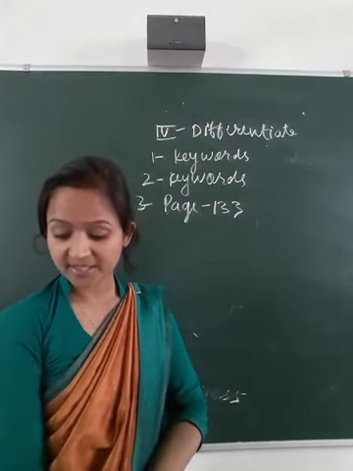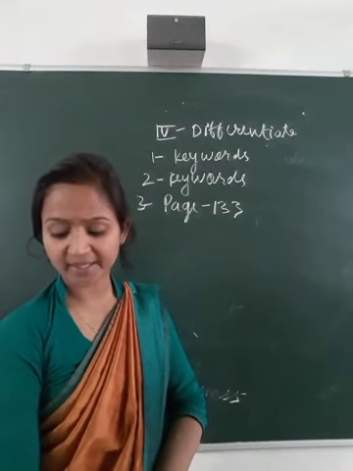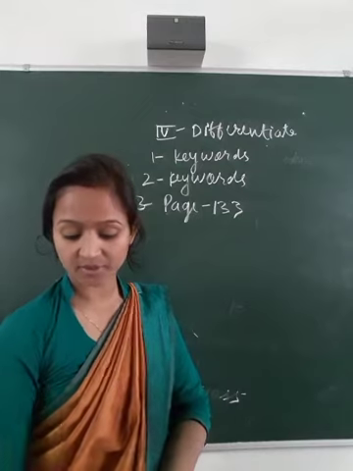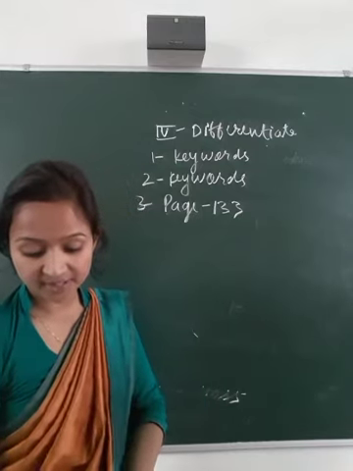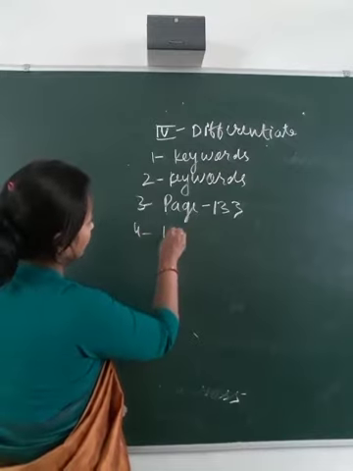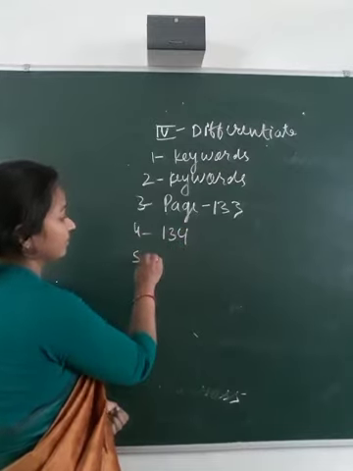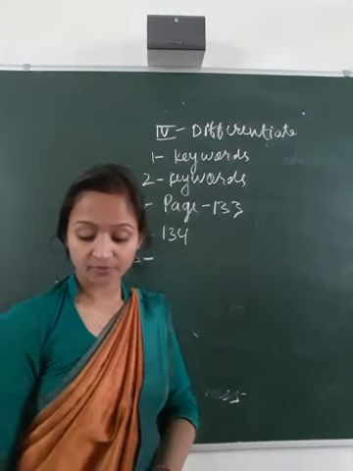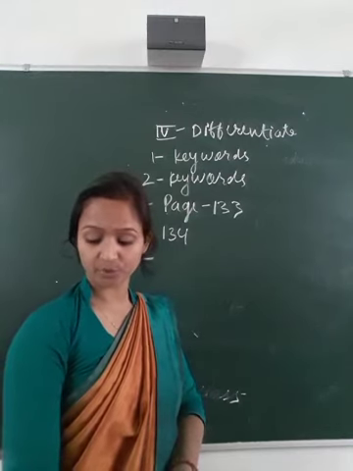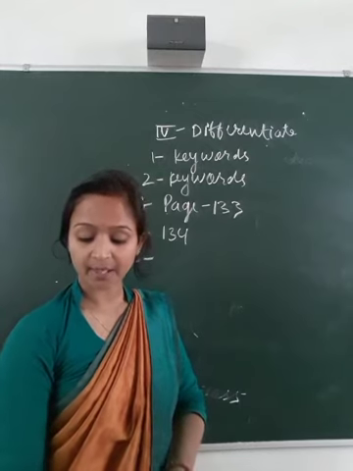And insect pollinated flowers and wind pollinated flowers, given on page number 134. And next one is zygote and embryo.